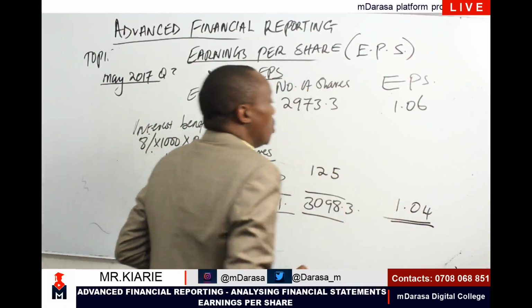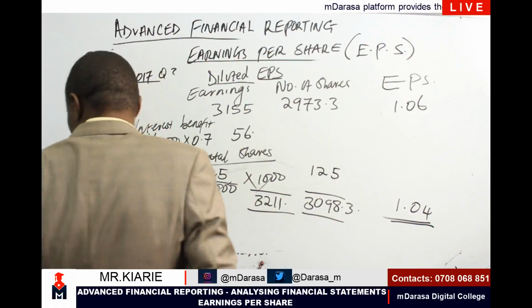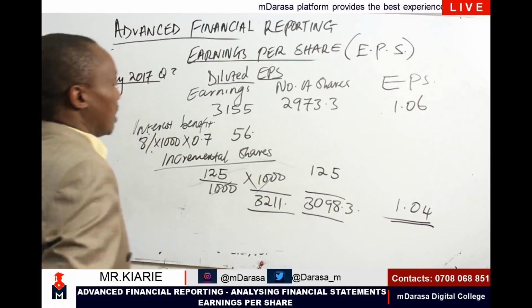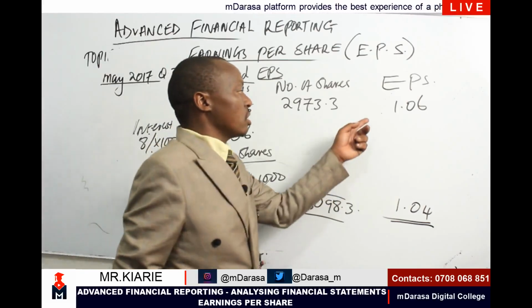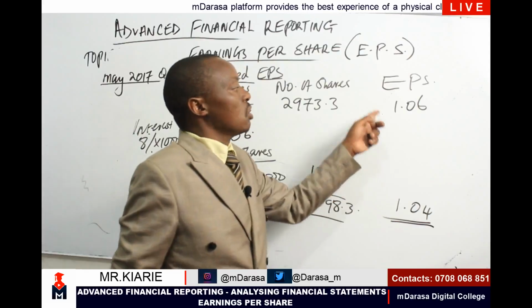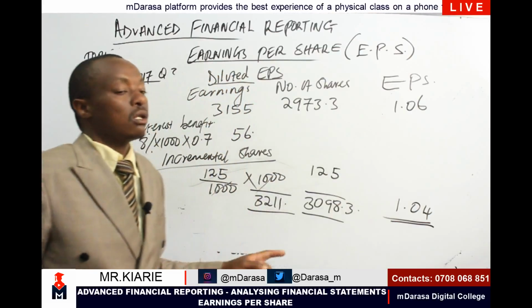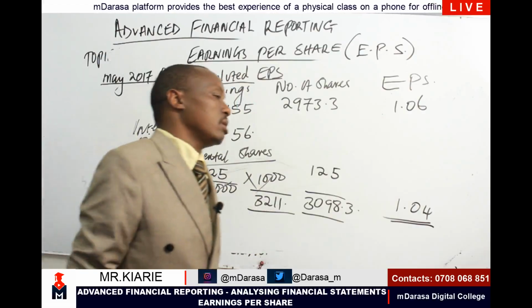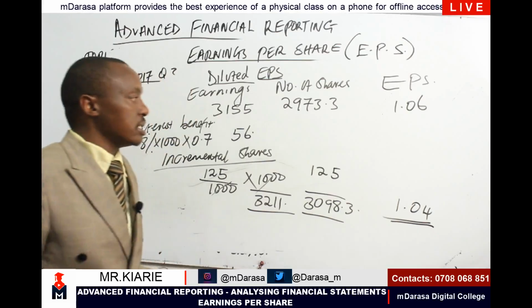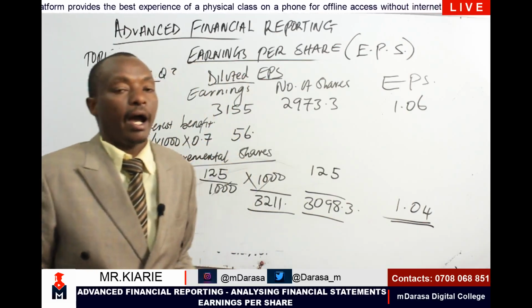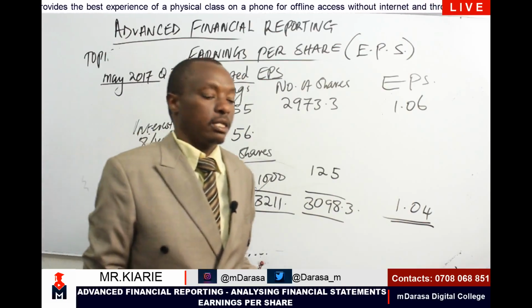And therefore, you'll note that our diluted EPS has slightly declined as a result of the dilutive effects, from 1.06 to 1.04. And therefore, generally, that is how you compute the basic EPS and diluted EPS.